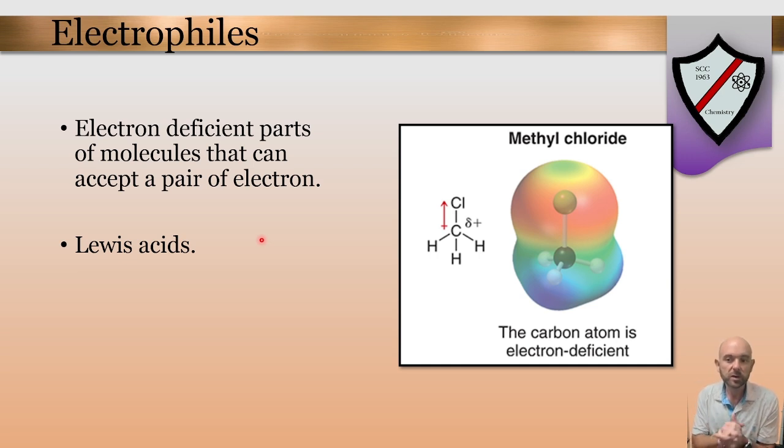So we see an example here, methyl chloride, where we have chlorine replacing one of the hydrogens in a methane molecule. And we know from a lot of gen chem and organic chem now that that's going to be a polar molecule with that highly electronegative chlorine pulling a lot of the electron density toward himself and leaving a positive region of charge on that carbon.